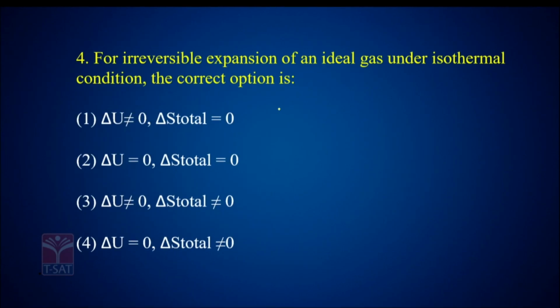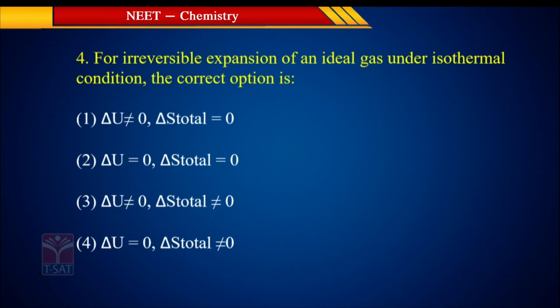Next, for irreversible expansion of an ideal gas under isothermal condition, the correct option is... Irreversible expansion means ideal gas under isothermal condition. Isothermal means delta T is equal to 0.